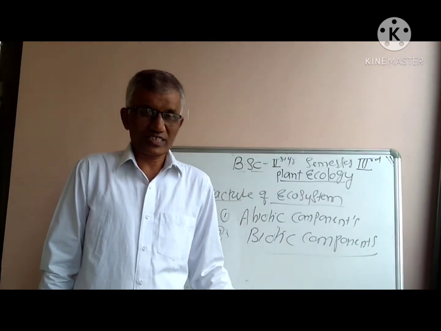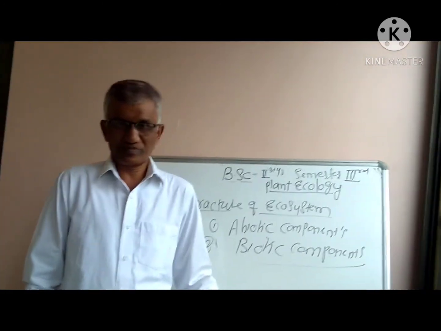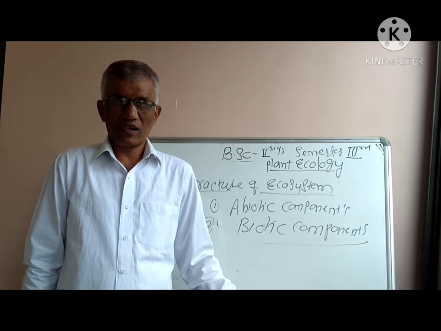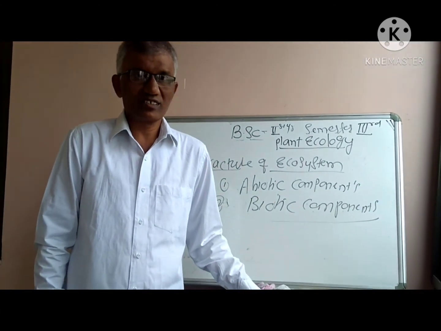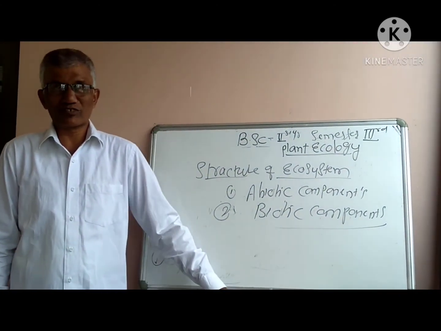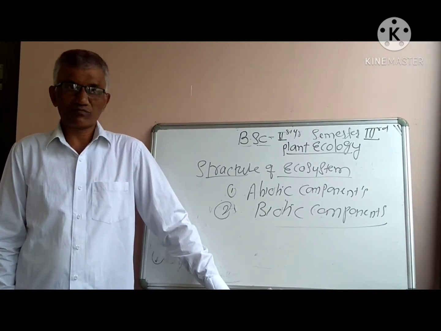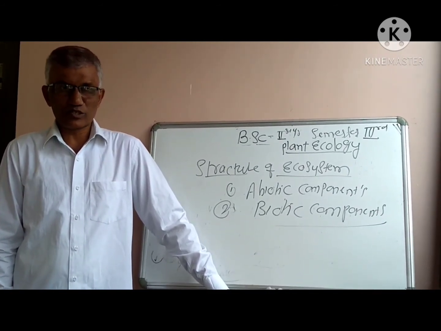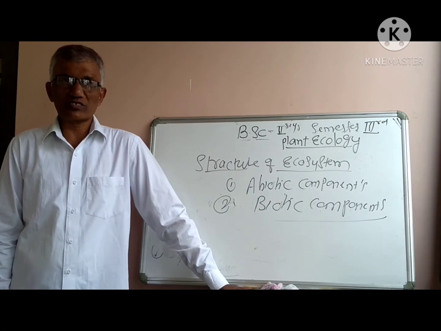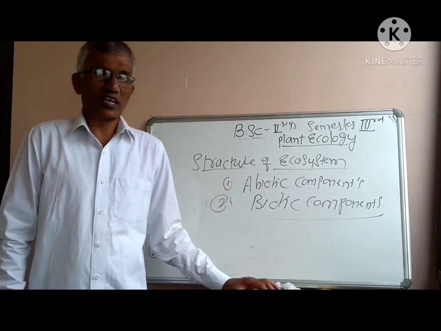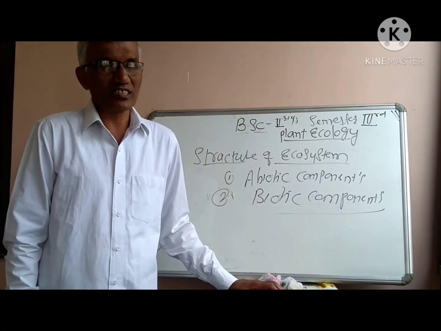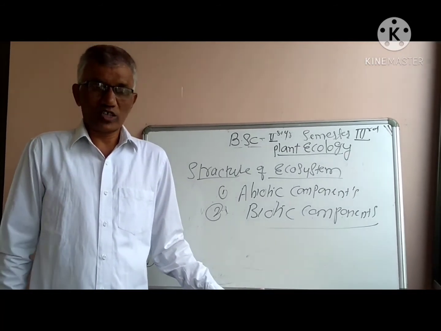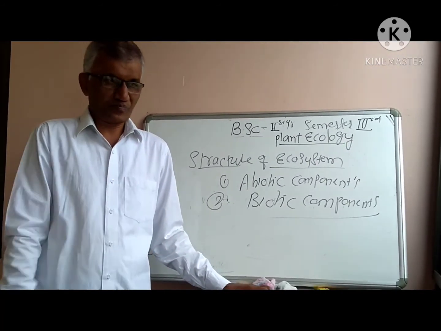So, for example, in a pond ecosystem or in a river ecosystem, plants growing in that particular ecosystem act as producers, and they are also known as autotrophs because they produce their own food and also provide to the organisms which are dependent on them.